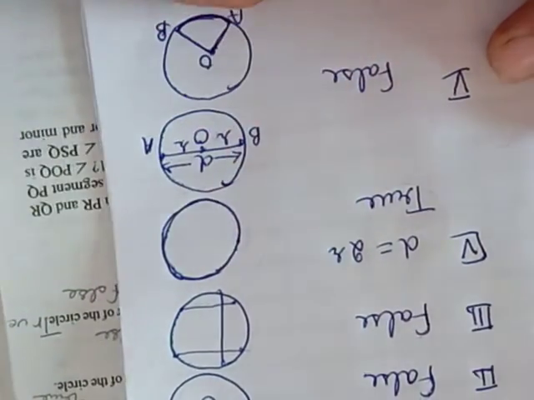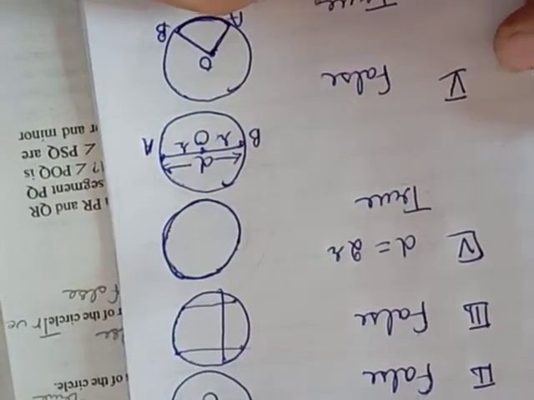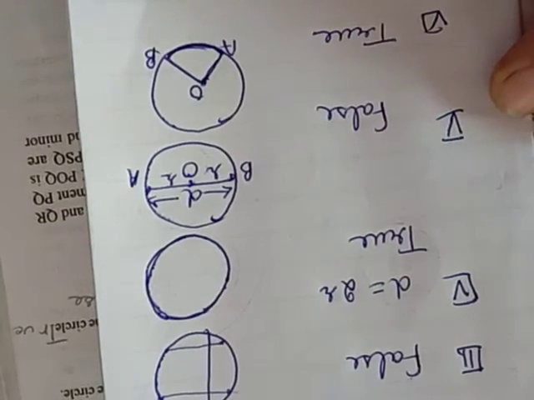And sixth part, a circle is a plane figure. Yes, a circle is a plane figure. It is true. So in this way we can do question number 2.